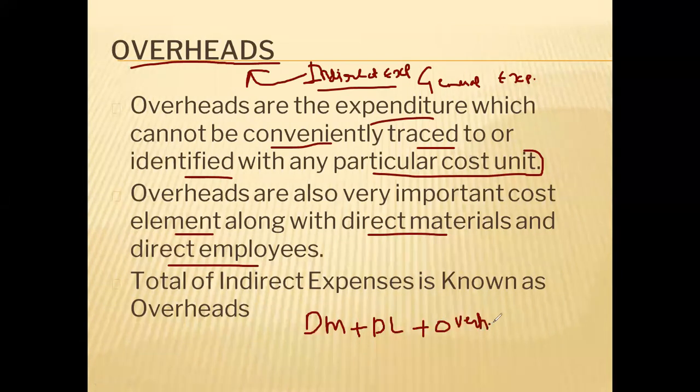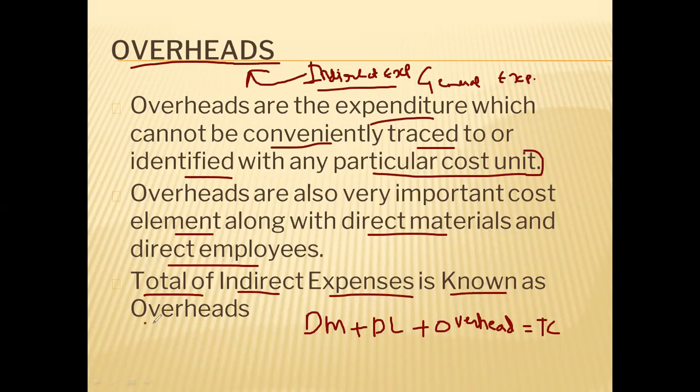These three important elements together give the total cost of a product or service. So what is an overhead? It is simple: the total of indirect expenses is known as overheads. Clear?